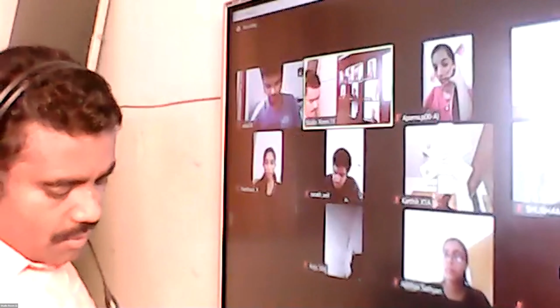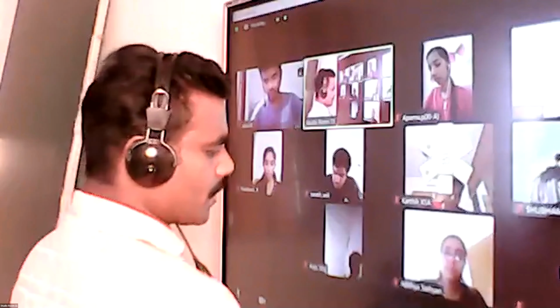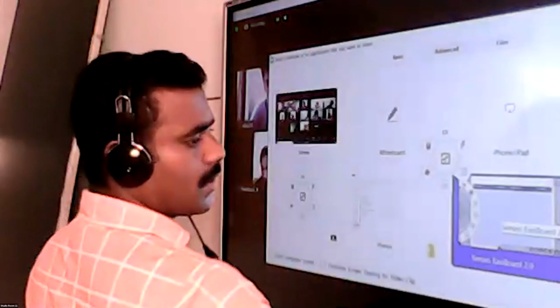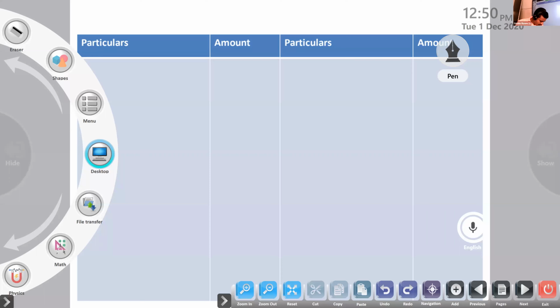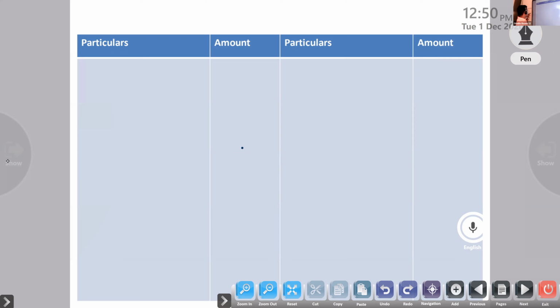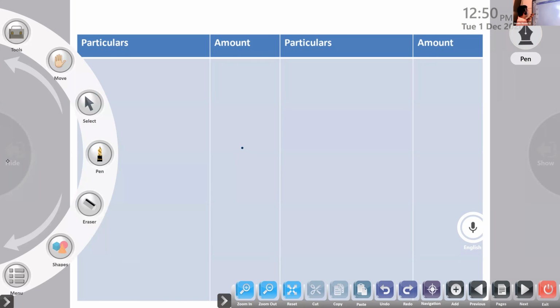So now we will do the problem. In this question, look at that adjustment, closing stock. That we already know: trading account credit side and the balance sheet asset side. That is no problem.